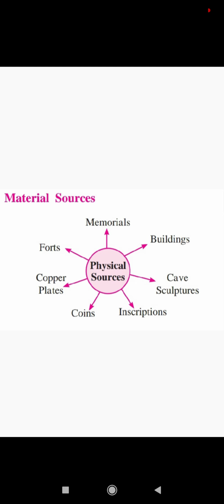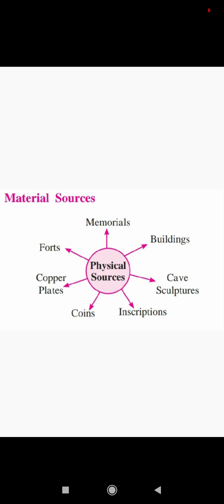All these are examples of material sources. Material sources are also known as physical sources. Listen carefully. Material sources are also known as physical sources, or physical sources are also known as material sources.